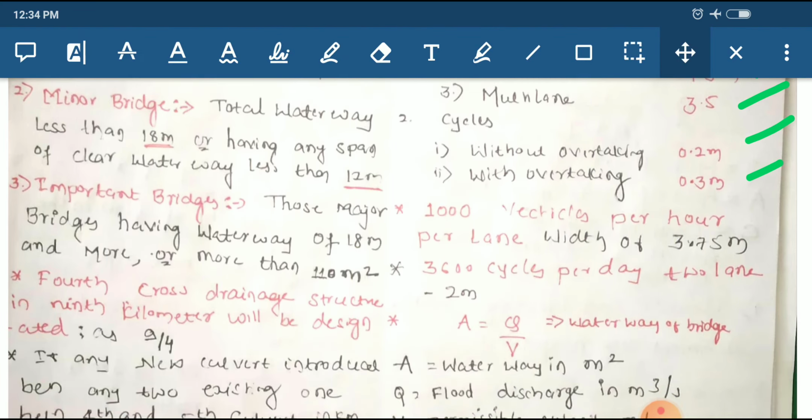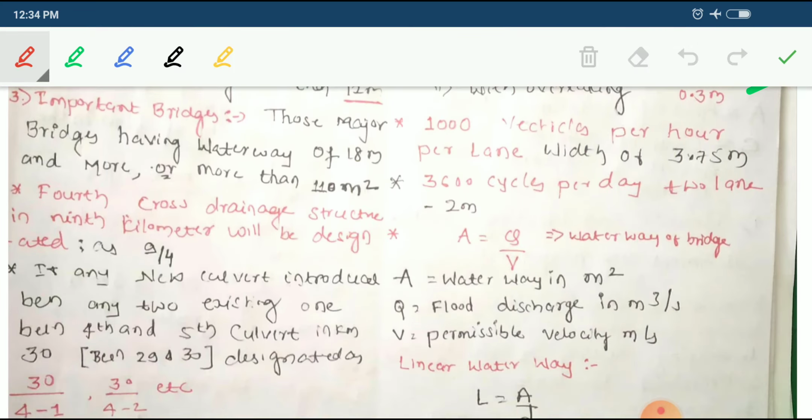Okay, next, for 1000 vehicles per hour per lane, the width will be 3.75 meter. And second thing, that is 3600 cycles per day, two lane, that will be 2 meter.